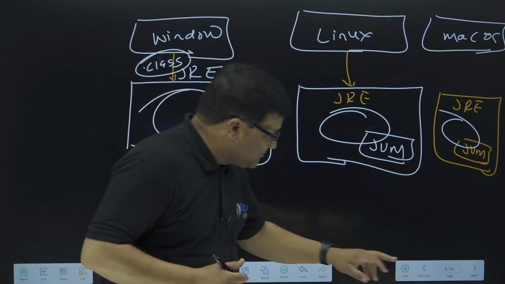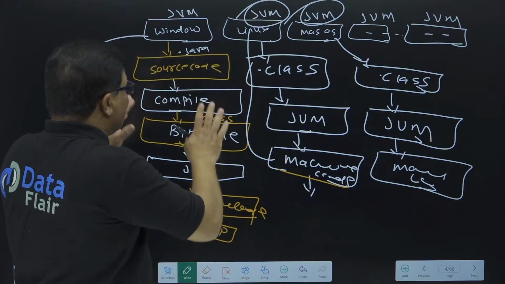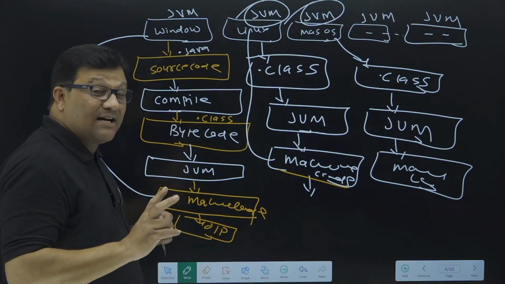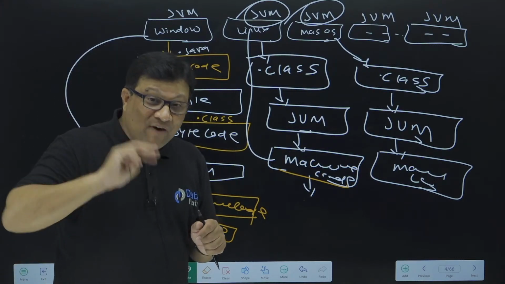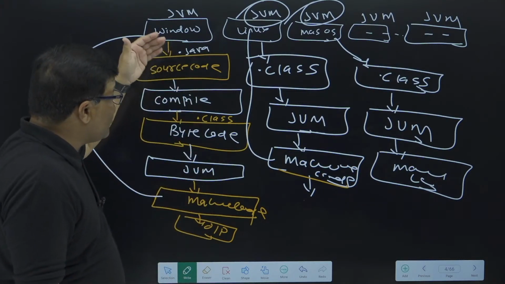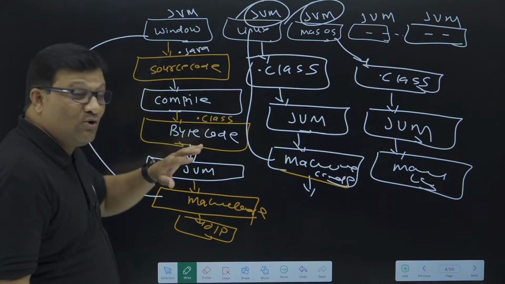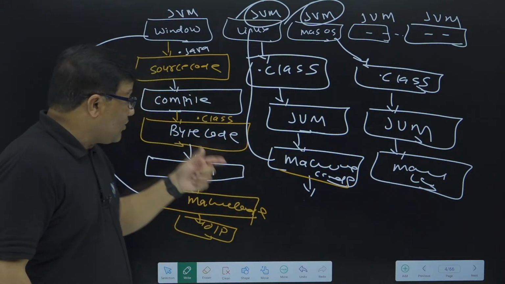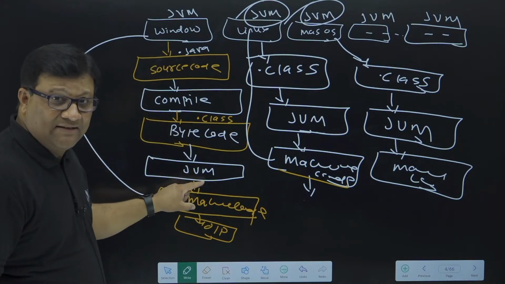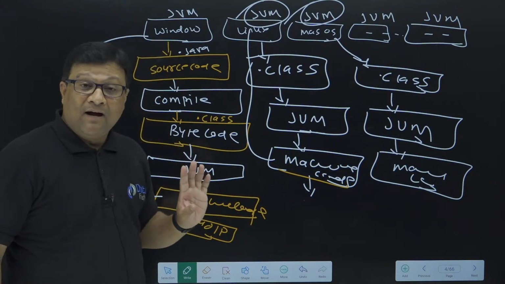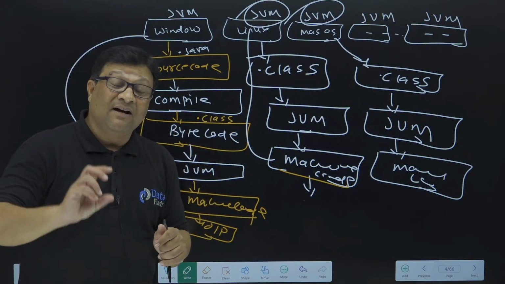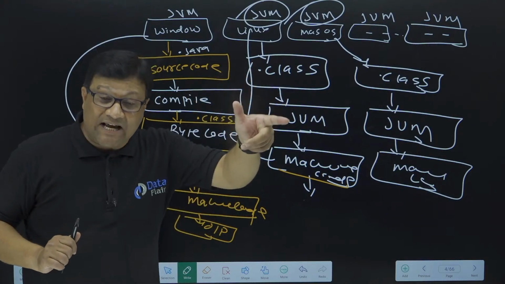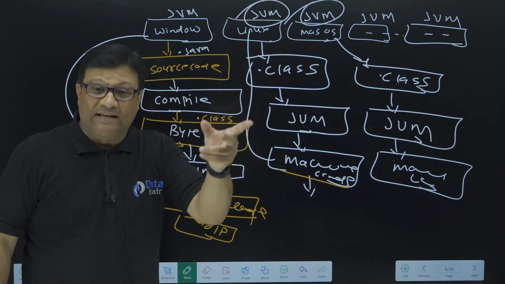The next one is this diagram again. In Java, the code translation is done twice. First, when Java source code compiles, it converts into bytecode and creates a .class file. Second, when the .class file is executed by the JVM, it creates an output. At that time, Java was the first language whose code was translated twice.